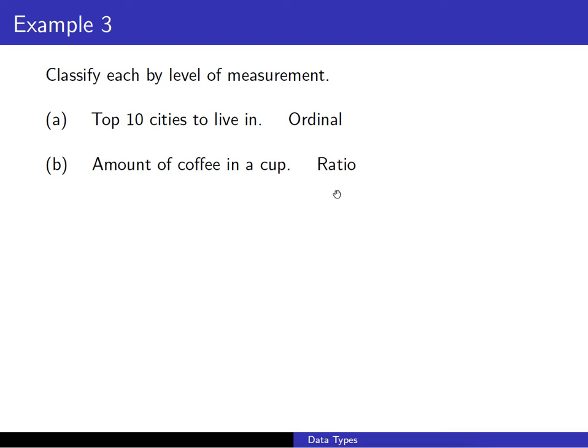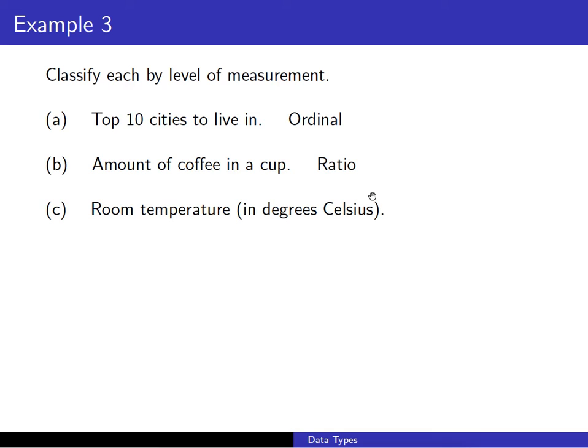So anything we typically measure with things like volume of coffee in a cup, or area or pressure or things like that, where there is a natural zero starting point. We can't have a negative amount of coffee in a cup. We can't have a negative amount of air pressure in our tires. So the amount of coffee in a cup is at the highest level, the ratio level.